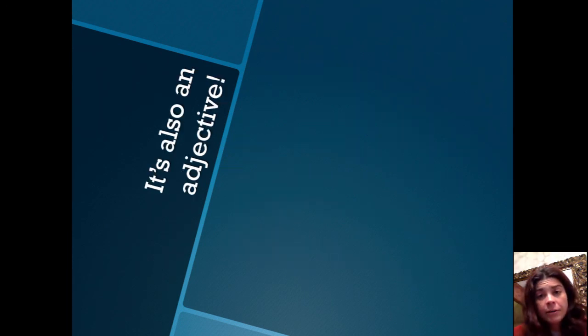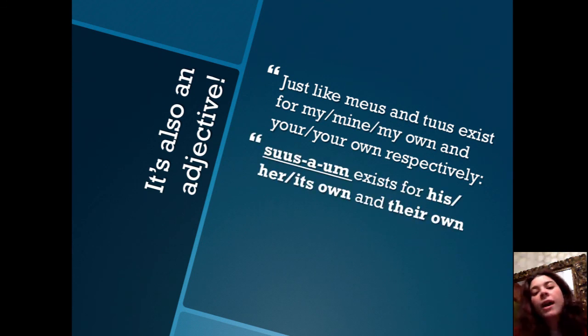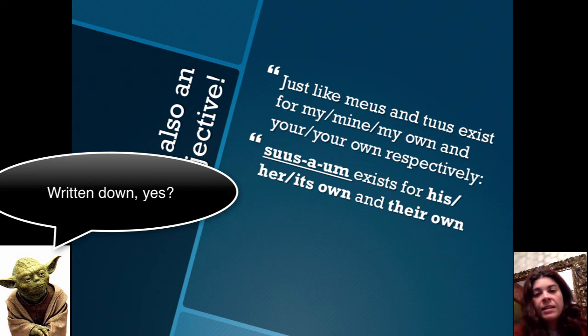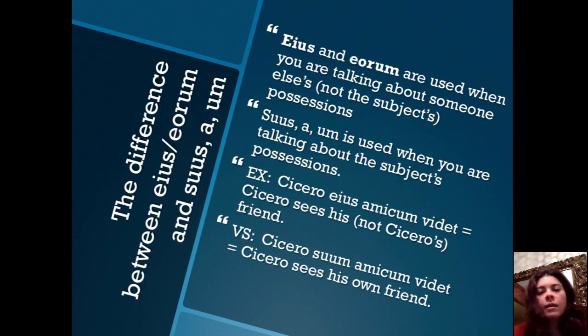Now let's take a look at how it appears with an adjective. Just like meus, tuus, noster, and vester exist for my own, your own, our own, and your all's own, we have suus, -a, -um, which stands for his, her, or its own, as well as their own. And just like meus and tuus, it declines in the same way, using the first and second declension adjective endings. However, there is one exception, the difference between eius and eorum and suus, -a, -um.